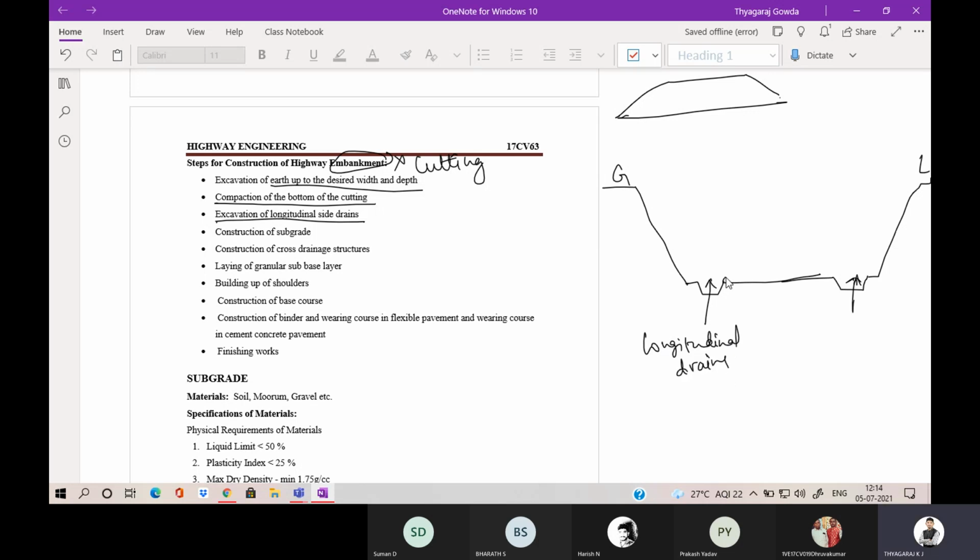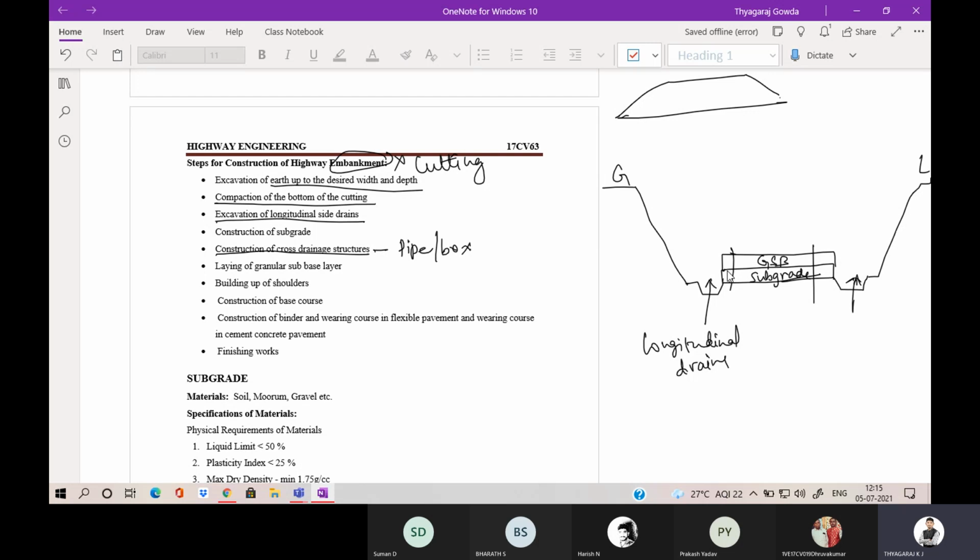Then you are going to construct the subgrade. So initially you are going to construct the subgrade here. Then above that, construction of cross drainage structures like pipe culvert or box culvert you are going to do. Then construction and laying of a GSB layer. Okay, GSB layer.